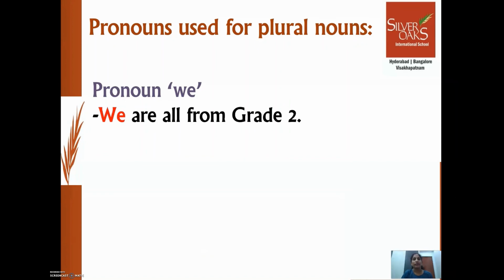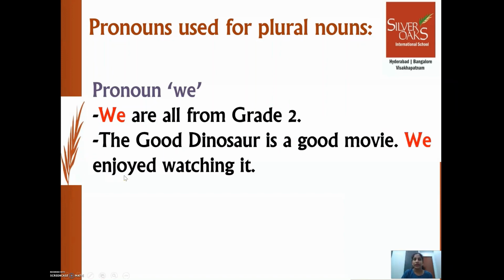We are all from grade 2. Okay. We is the pronoun here. It is used instead of both of us, like you as well as me together, or whoever is in grade 2. Okay. Let's see one more example. The Good Dinosaur is a good movie.